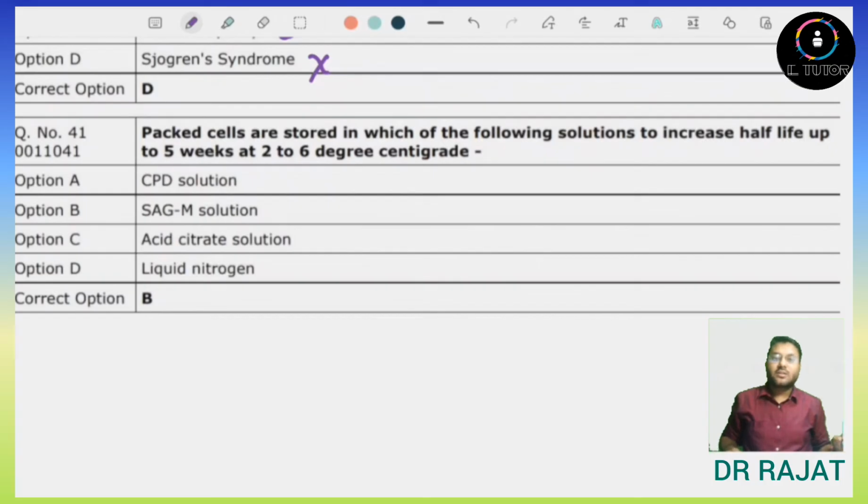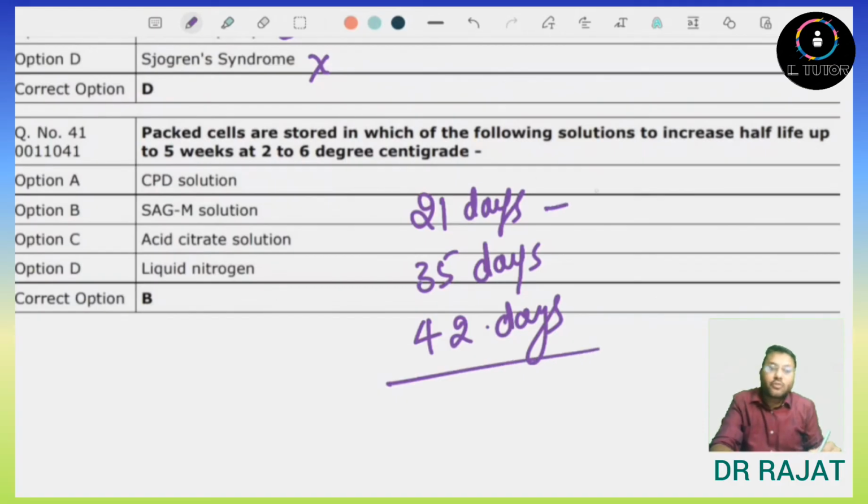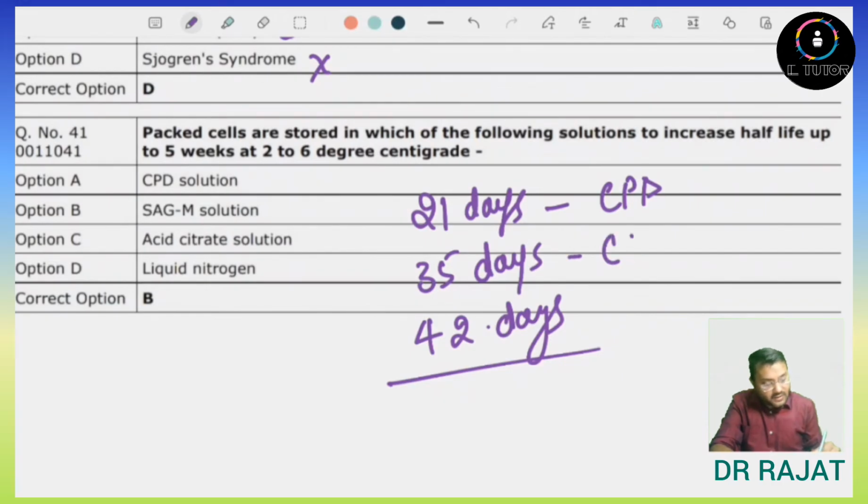Packed cells are stored in which of the following solution to increase the half-life up to 5 weeks at 2 to 6 degrees centigrade. So if we talk about normal, then it is for 21 days. Then if we enhance it, then it is for 35 days, and more it is 42 days. So for 21 days it is CPD, then for 35 days it is CPDA, and for 42 days it is SAGM.